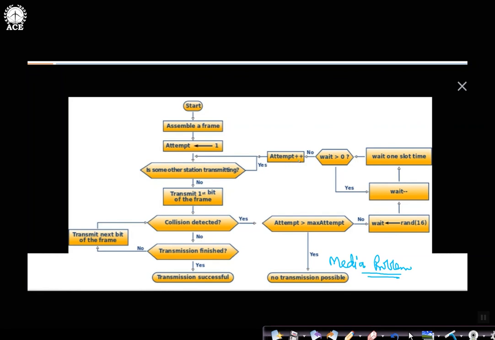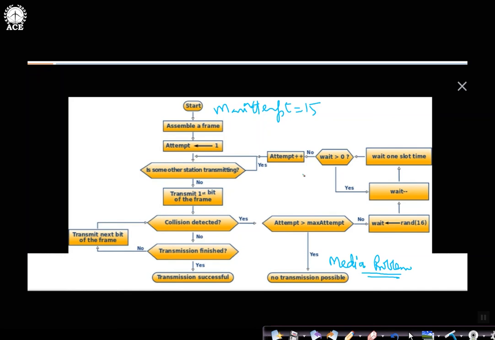So the attempt is incremented by 1. Then again check: is some other station sensing? Again carrier sensing is going on and this process is repeated. This will continue, and maybe in one of the attempts we will be able to successfully transmit the packet. Otherwise, if we complete all maximum attempts, because maximum attempt is a default value, I may initialize the maximum attempt to 15. So after 15 attempts, if we are unable to successfully transmit the frame, then we say no transmission is possible, maybe because of some media problem, medium issue, hardware issue, and so on.